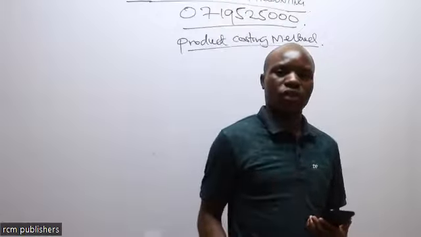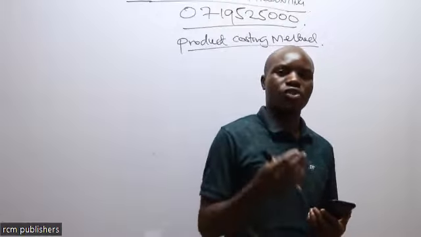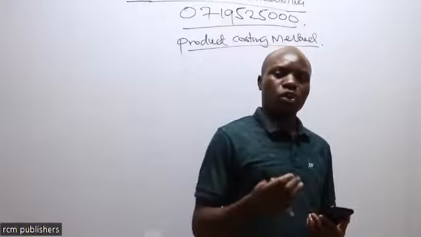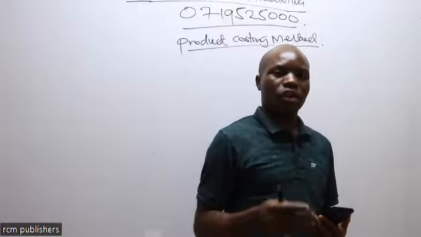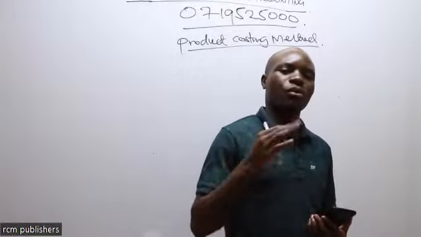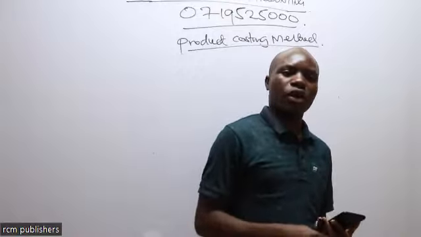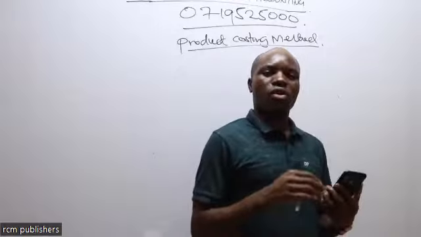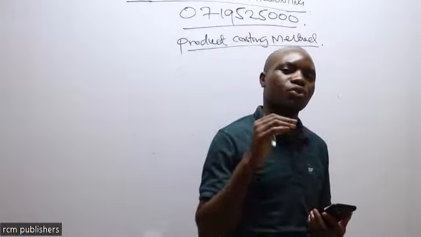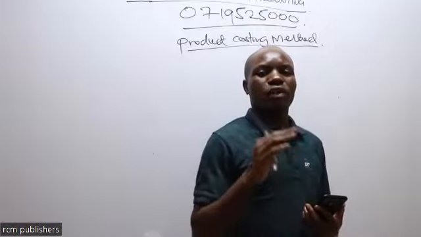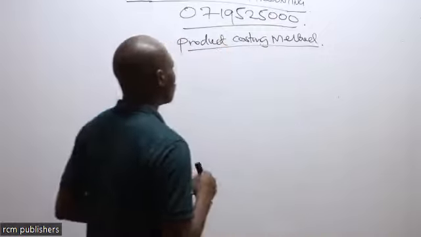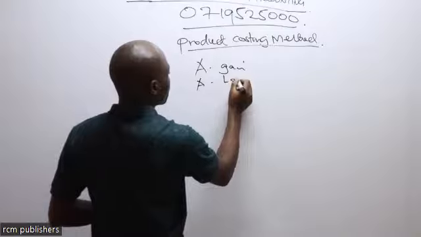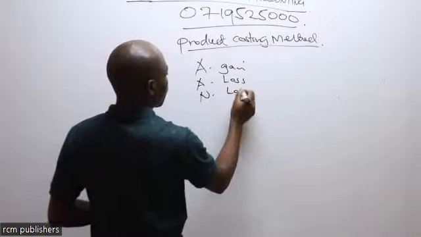There are losses that are allowed, the normal loss that must occur if you're dealing with a liquid. The evaporation or spillage is allowed up to a given quantity or of a given percentage. Anything beyond that, we are going to call abnormal loss. Anything below that, we are going to call abnormal gain, because there is observation, there is conservation of the activities being done, and therefore they have been able to save on or below the required loss. So we are going to get what we call abnormal gain. We are going to deal with abnormal loss. We are going to look at normal loss.